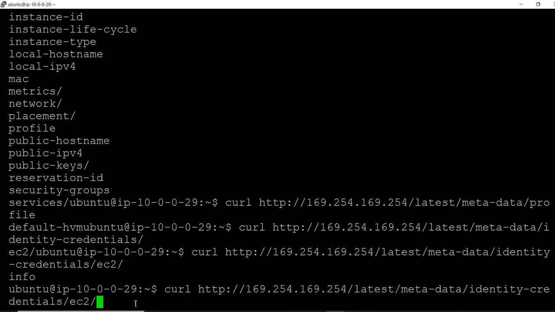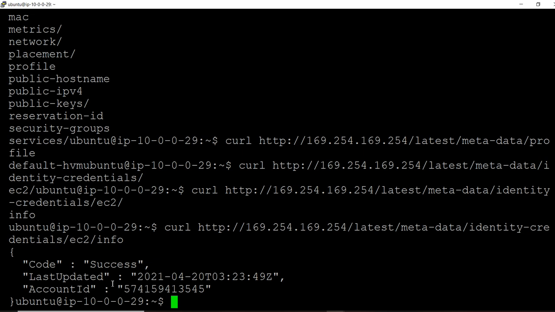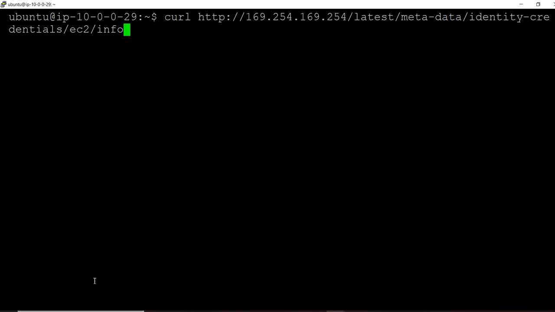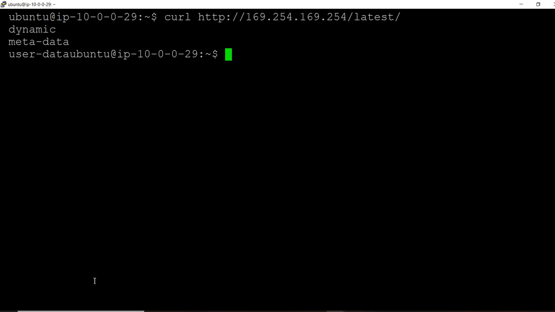We will go here and we'll use info. Okay, this is where we are getting it, role is configured for this instance only, but let me go here. Latest metadata I'm using for the instance, I think.